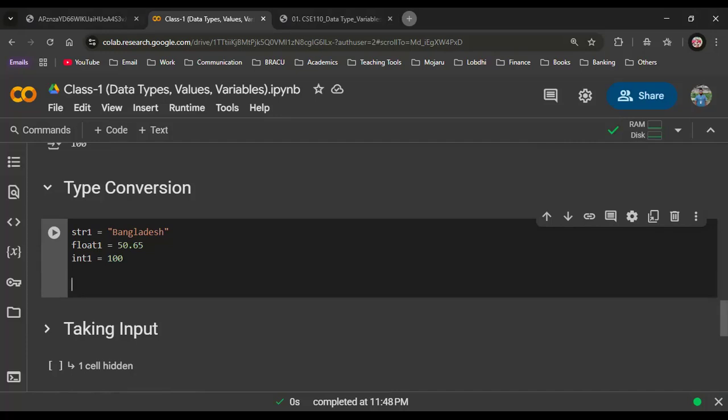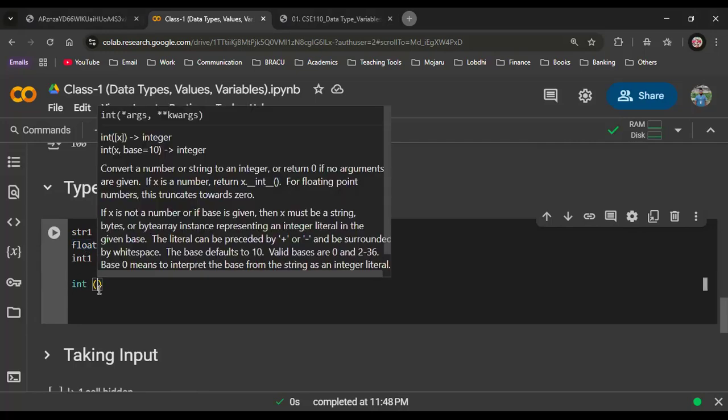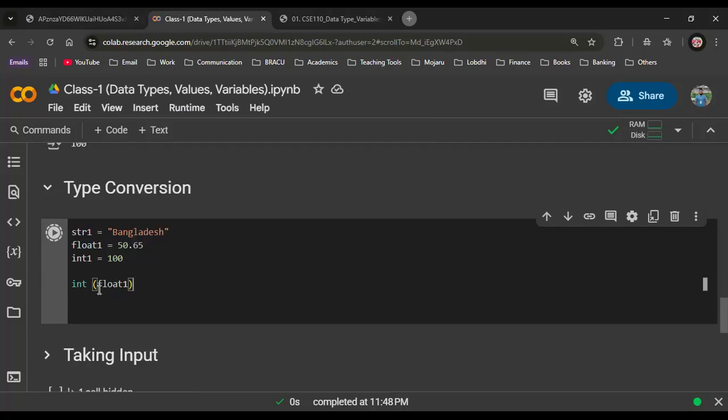Now if I want to convert this float into an integer, what I need to do is make this float1 into the data type of integer. So I write like this, int of float1. What does it do?